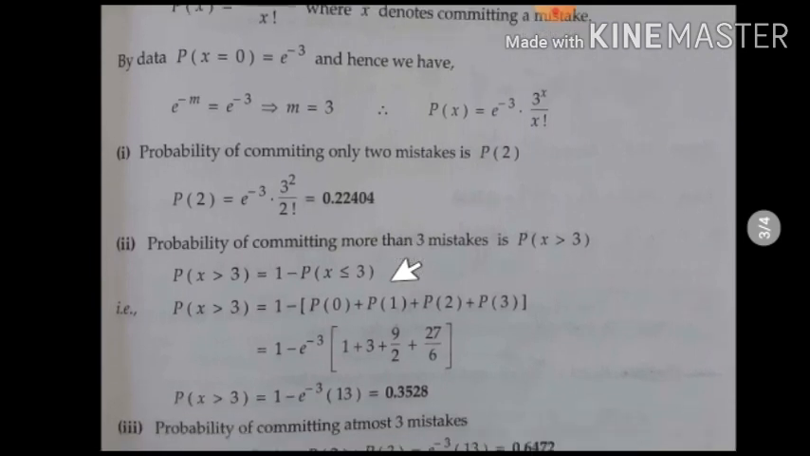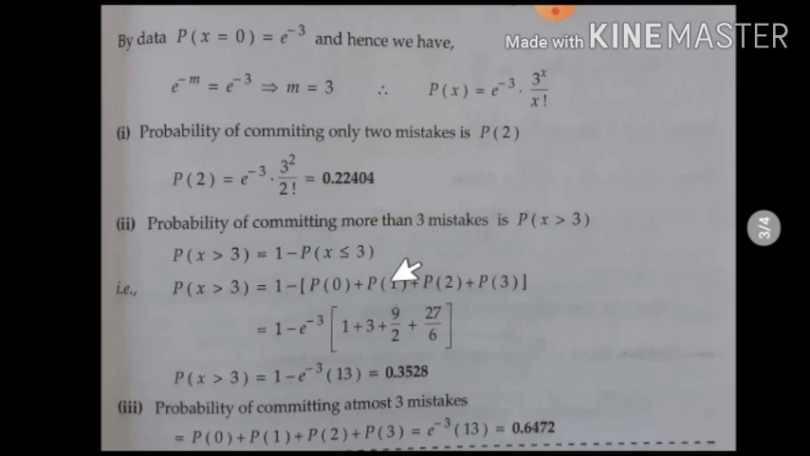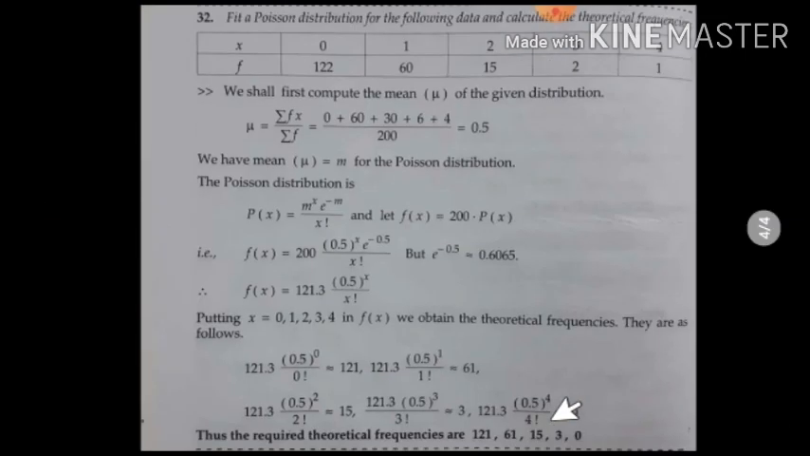So for greater than 3, the probability of committing at most 3 mistakes means x is less than or equal to 3. Here, the value you obtained in the bracket, if you simplify this itself, you get the answer 0.6472.